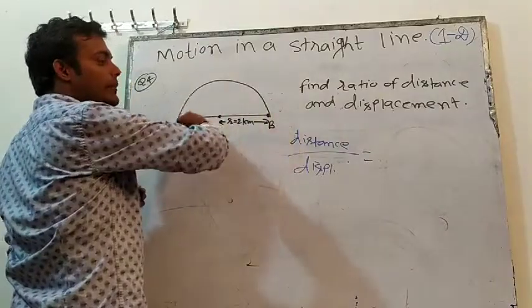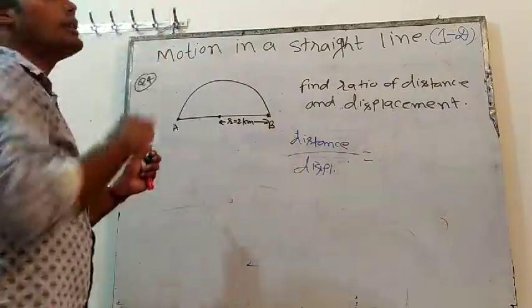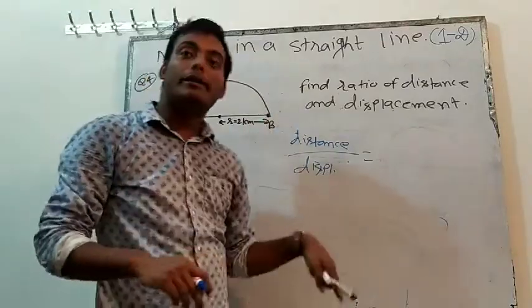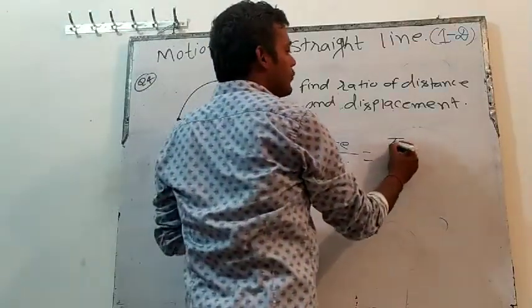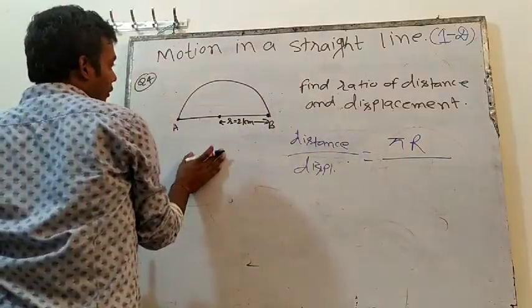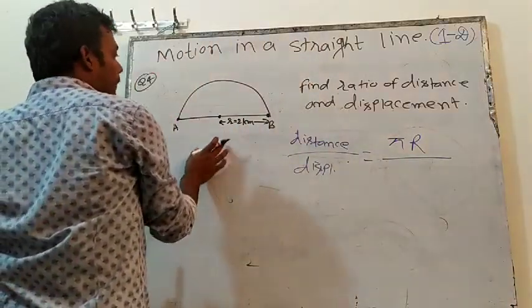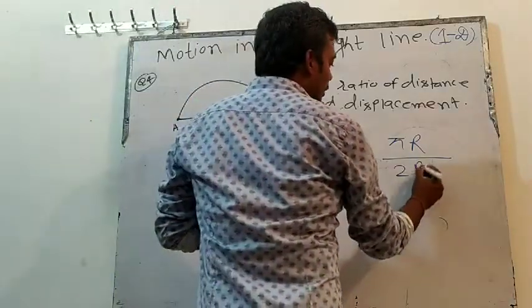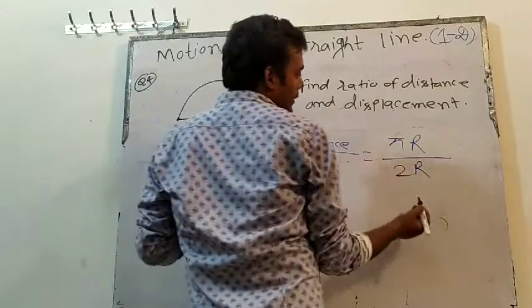This is actually a semicircle. The total circle perimeter is 2 pi r, so a semicircle will be half of it. So 2 pi r by 2, that is pi r. So distance will be pi r. And displacement will be r plus r, that means 2r, radius plus radius. So actually the ratio will be this.